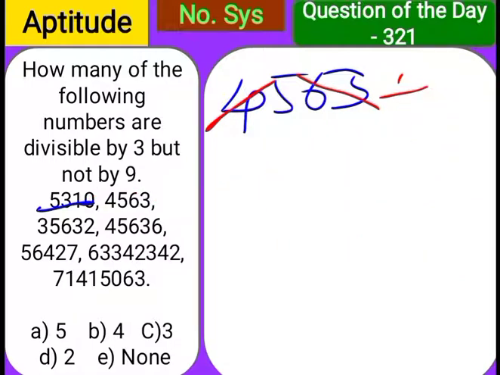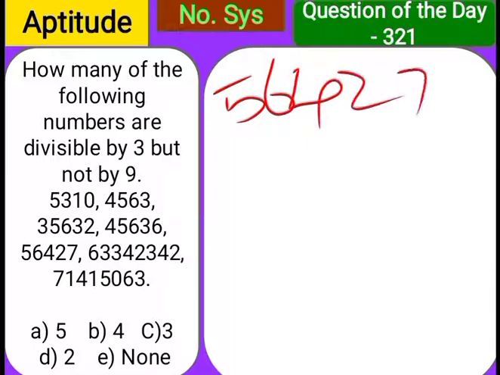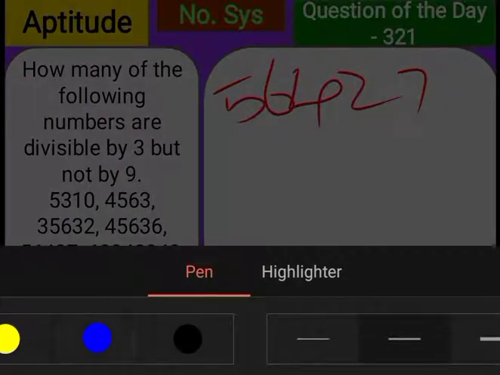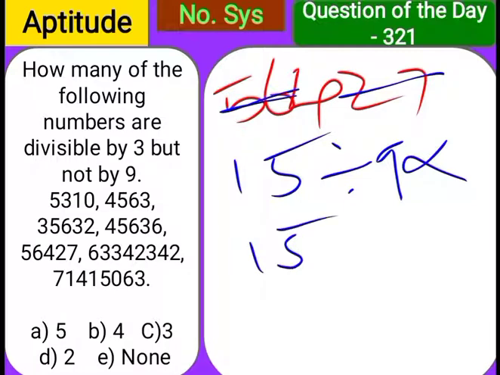Next, what is the third number? 56427. If you add all the digits, how much will it become? 5, 6, 4, 2, 7. 7 plus 2 is 9, then leave it, don't count it. 6 plus 4 is 10, 10 plus 5 is 15. 15 is not divisible by 9, but 15 is divisible by 3. So we have to count this number, 56427. Is it divisible by 3? So we have one number, 56427.